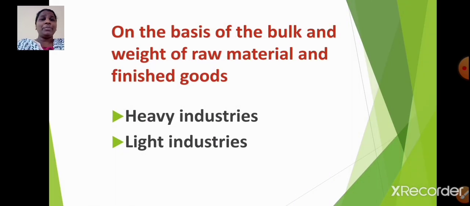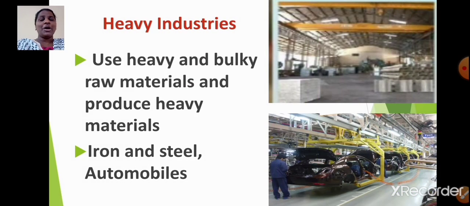On the basis of the bulk and weight of raw material and finished goods, industries are classified as heavy industries and light industries. Now let us learn about heavy industries. These industries use heavy and bulky raw materials and produce heavy materials. So the raw materials as well as the materials produced by these industries are heavy and bulky. Example, iron and steel, automobiles, etc.